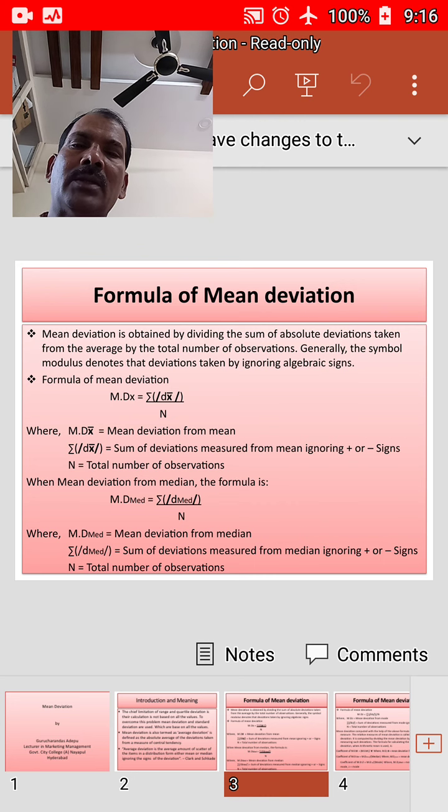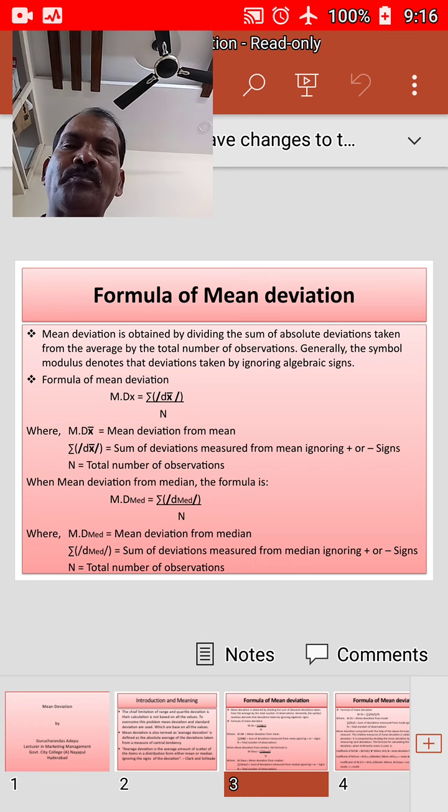The two lines, which are nearly perpendicular, are called modulus or mod. That means the signs are ignored. Modulus says that we are not considering the signs.